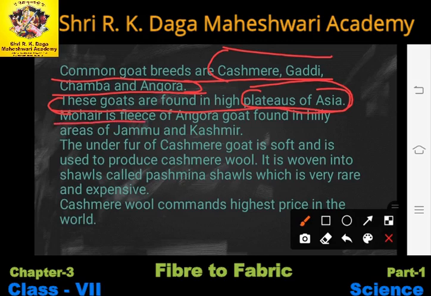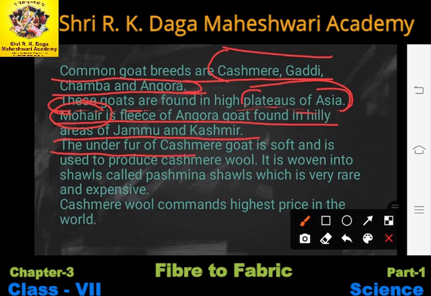Mohair is fleece of Angora goat found in hilly areas of Jammu and Kashmir. Okay, mohair is the fleece of Angora goat. Angora is a breed of goat which is found in the areas of Jammu and Kashmir. Angora is the goat, and we can find this goat in Jammu and Kashmir. And the fleece, meaning the hairs of this goat, is named mohair.